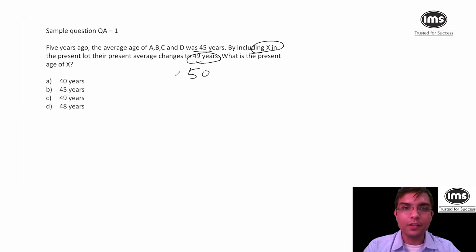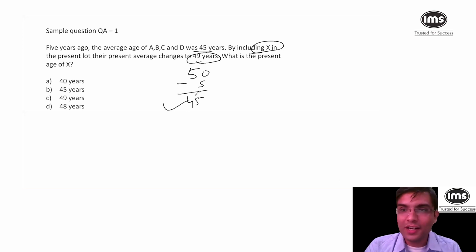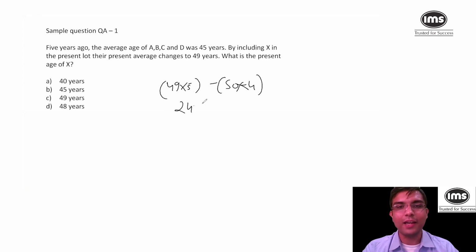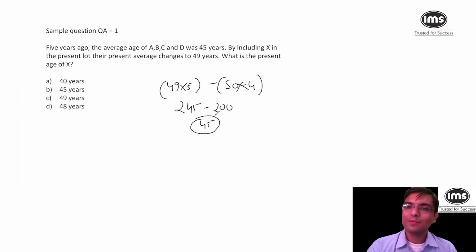So that's why this person is 5 years younger, and that's why 45 is the answer. This is again a shortcut. If you don't understand it, you have the regular method. So it's 49 into 5, this is the current total age, and the 4 people have 50 into 4. So this is 245 minus 200. Your answer is 45.